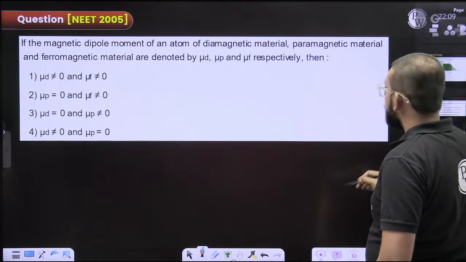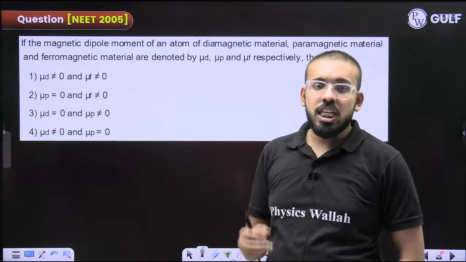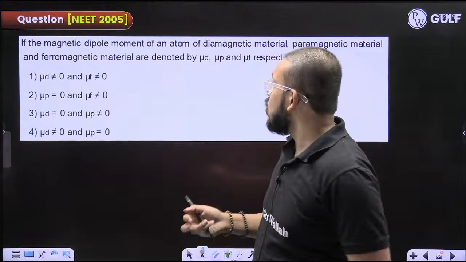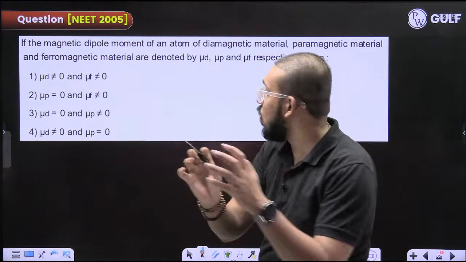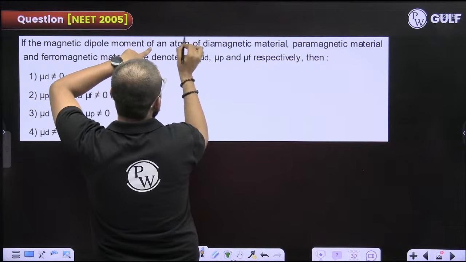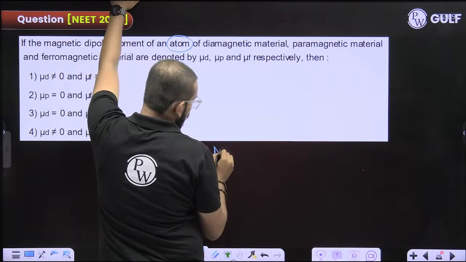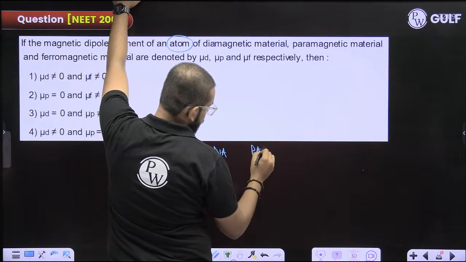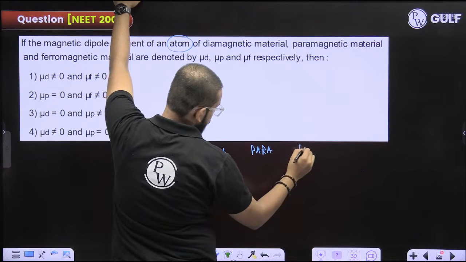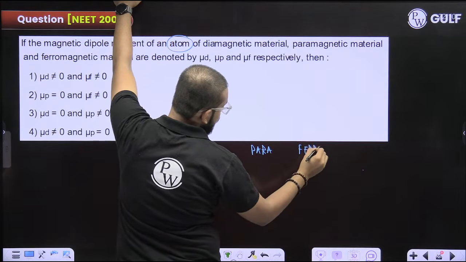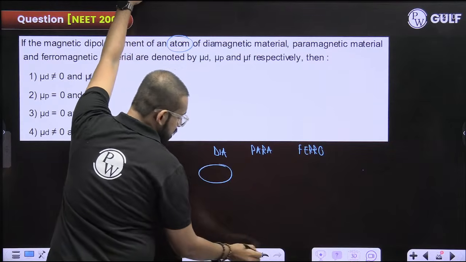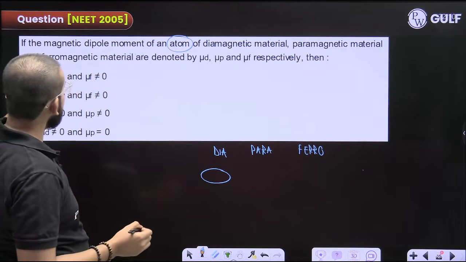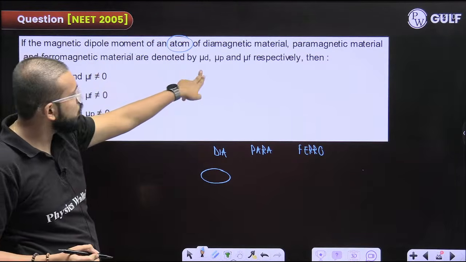Next. Now, this is a comparison between dia, para and ferromagnetic substances. So, you know that. Read the question very carefully. What they are saying is about the magnetic dipole moment of an atom of diamagnetic, paramagnetic and ferromagnetic substances. Here it is the dipole moment of an atom. Okay, they are representing the dipole moment as mu d, mu p and mu f.